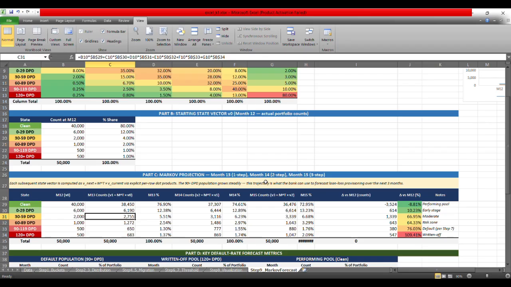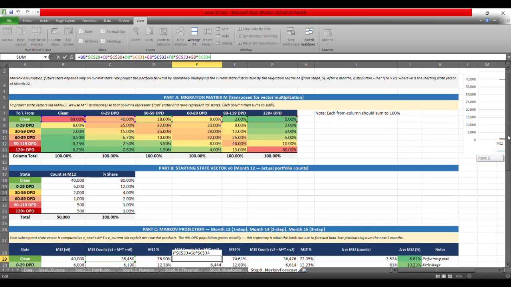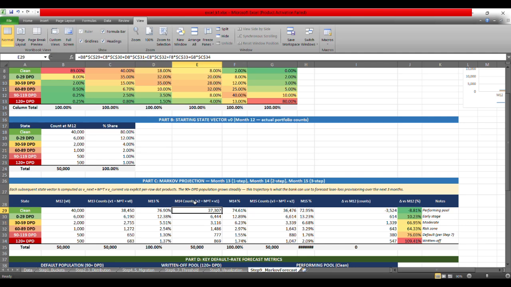Now for month 14, the two-step part. Once you have your 13, the seed value for month 14 would become this one. The seed value will become these month 13 counts that you have just computed along with the matrix multiplication of the initial probability matrix. That's how you will calculate the month 14 counts, and similarly the month 15 counts would be similar.